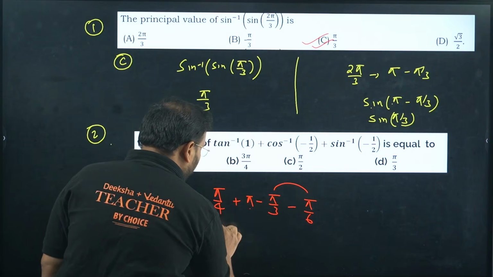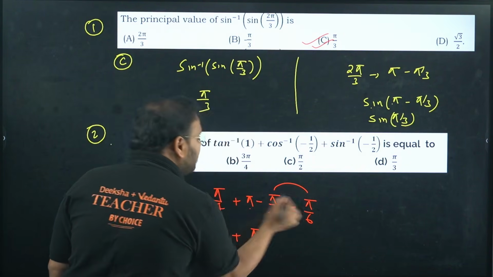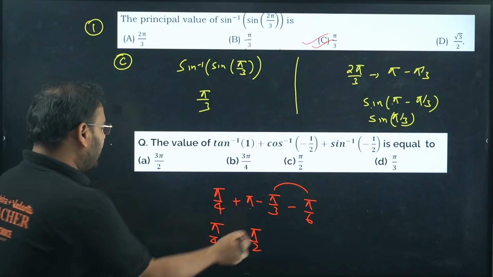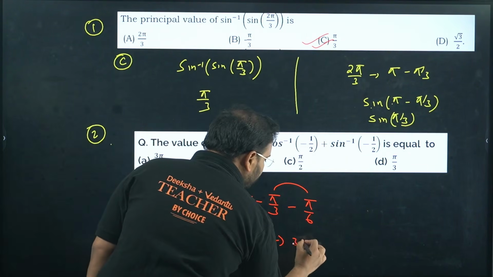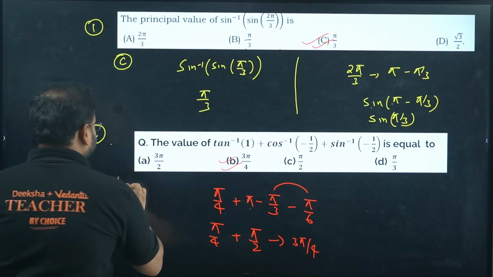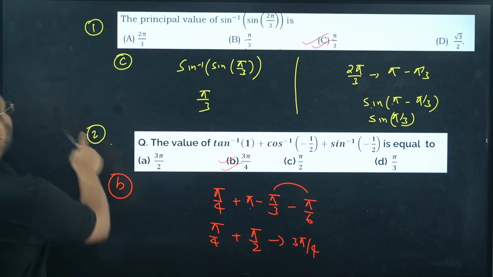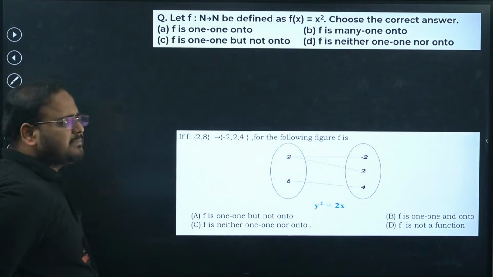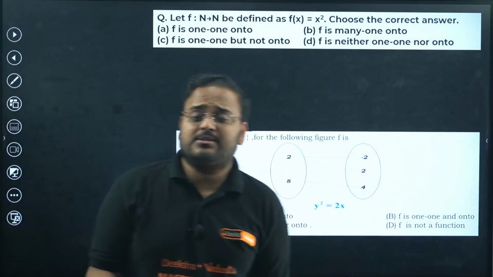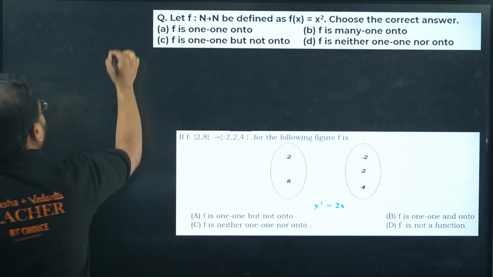Pi minus that will be what? Please check. It will be pi by 2. 180 minus 90, 90. Pi by 2. Add them. Answer is 3 pi by 4. Answer is option B. If I'm making any mistakes in the calculation, you have to let me know in the comment section. I'll try not to make any mistakes, but I'm also a human being and can make a calculation mistake. I'm being careful, don't worry about it, but you also let me know if there is a mistake.